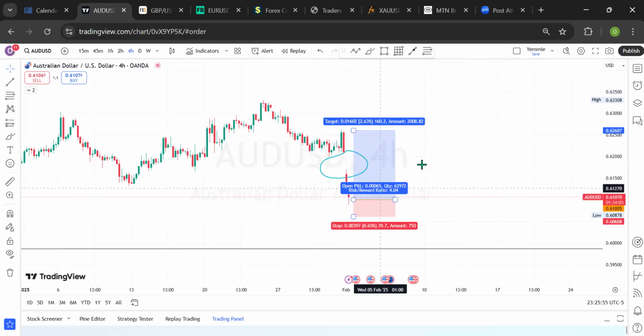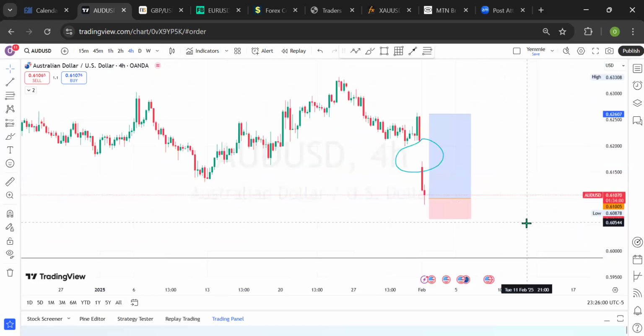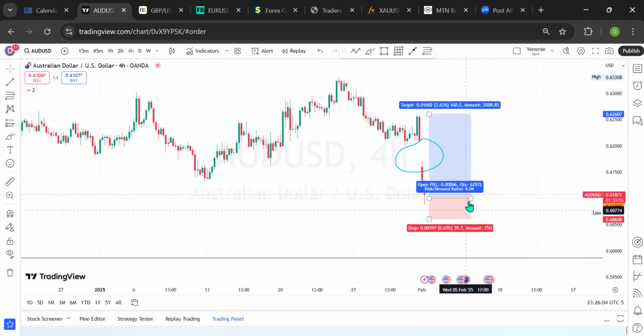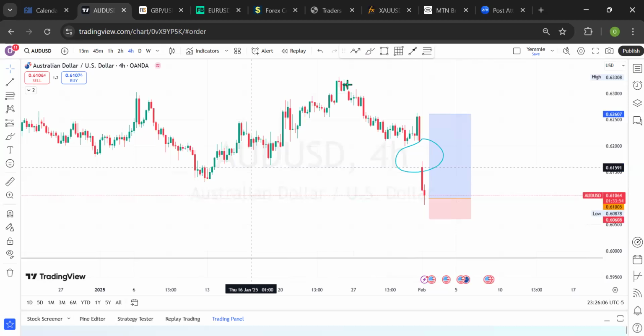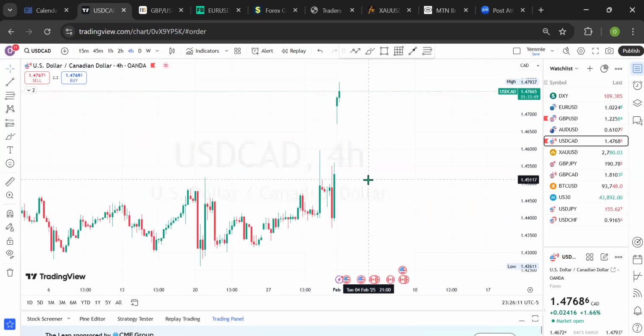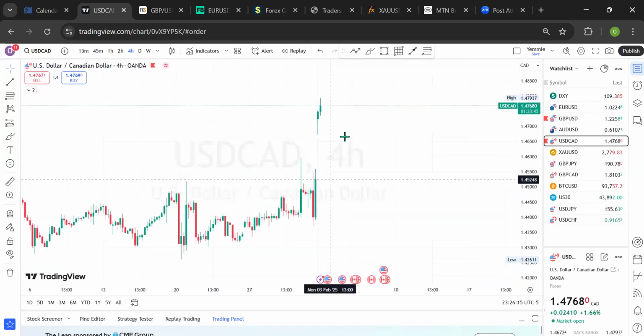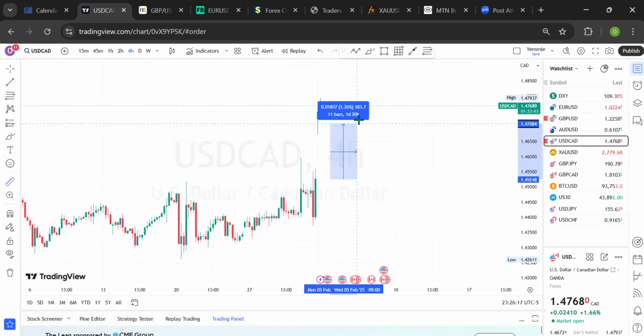If you're not in this market, you can take this market for a buy now. And we are waiting for this market to play out today or tomorrow, which is the Tuesday of the week, the second trading day of the week. So this is the outlook on AUD US dollar. Of course, we can move to the USD CAD now. USD CAD also did a surge to the upside, and this is also powerful. This is massive. This did about how many pips to the top side?